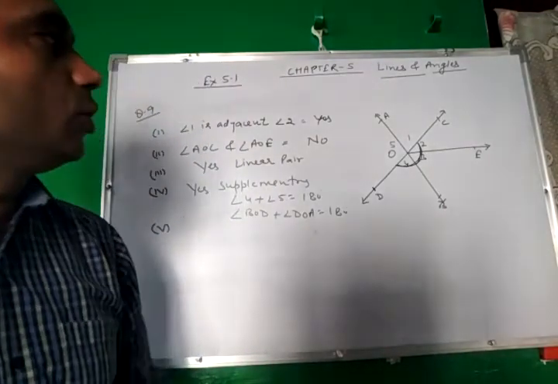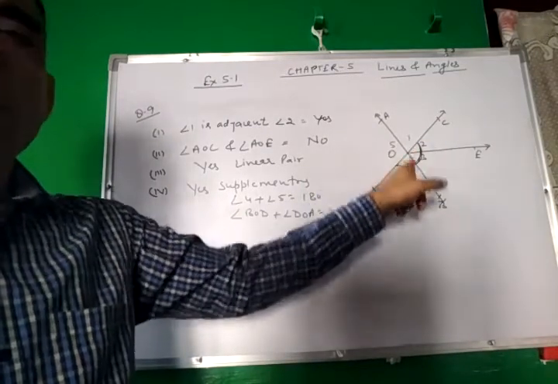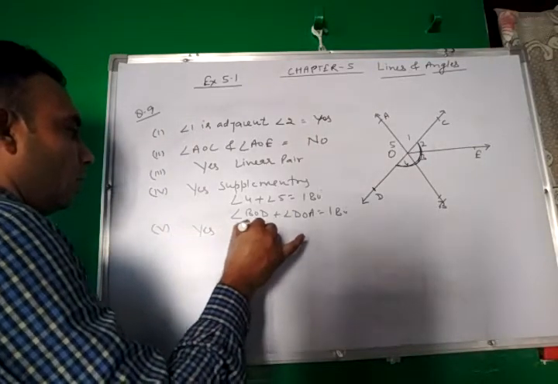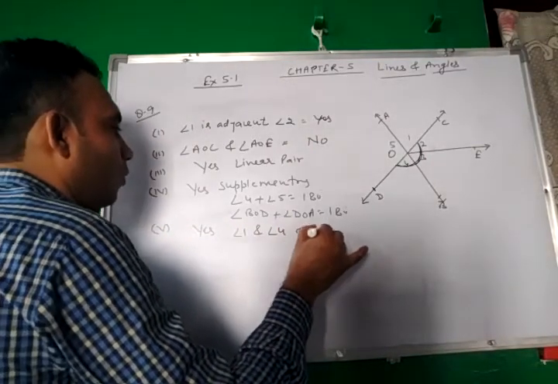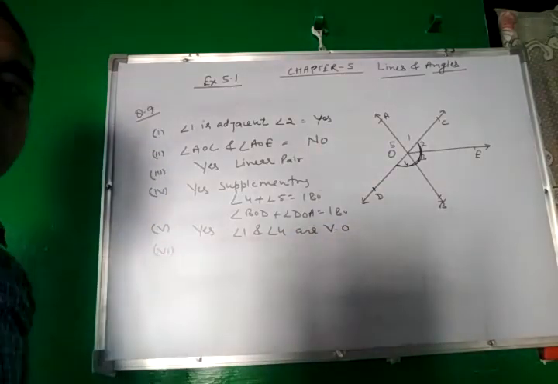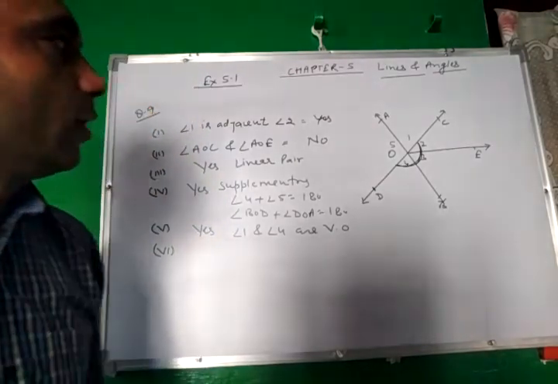1 is vertically opposite to 4. This is 1, this is 4. Yes, obviously these are vertically opposite. So yes, angle 1 and angle 4 are vertically opposite angles.